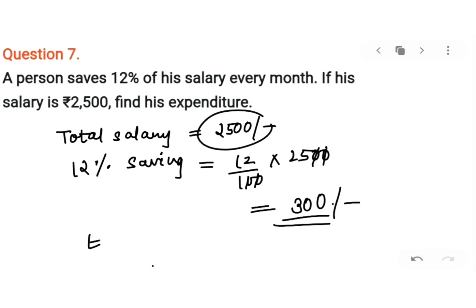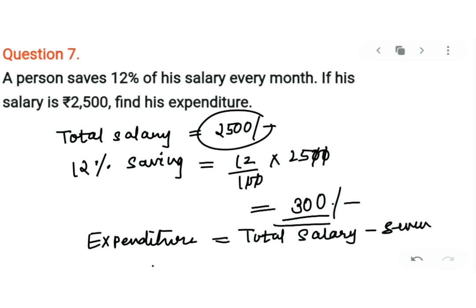Now to find the expenditure, my dear kids, the formula will be, expenditure will be what? It will be total salary minus savings. If you remove the savings from the salary, then what will be remaining? It will be your expenditure. Correct? So 2,500 minus 300, that will be 2,200 as your expenditure.